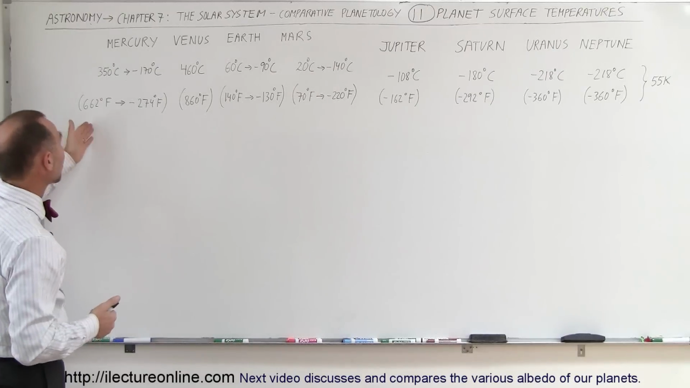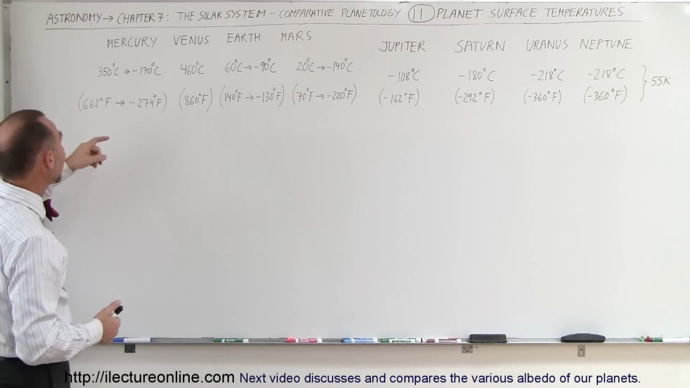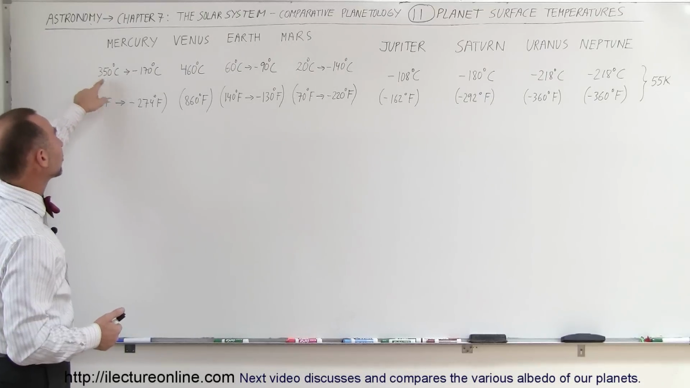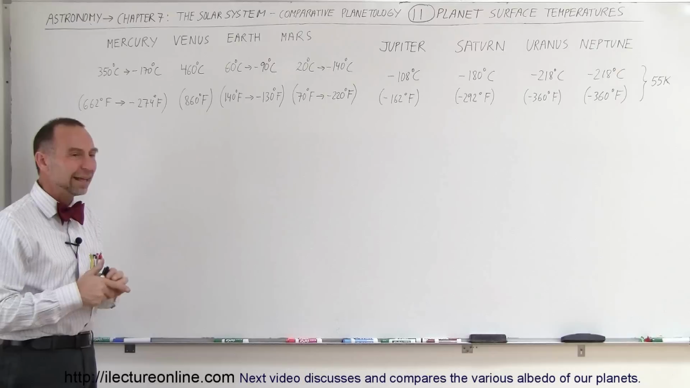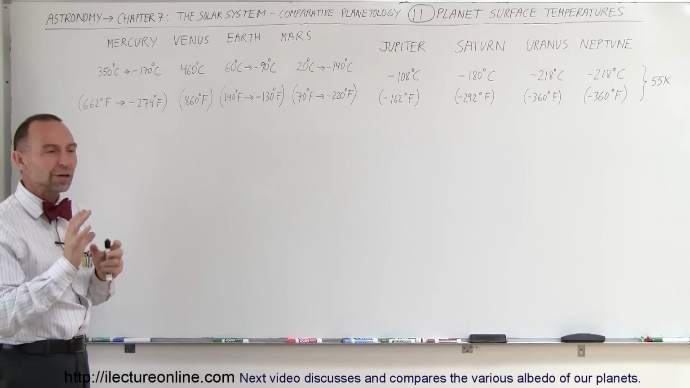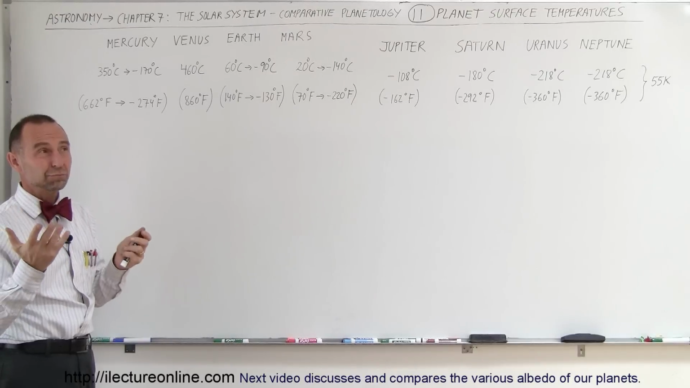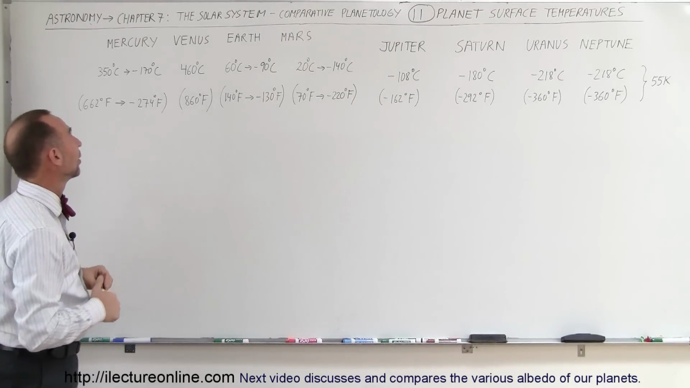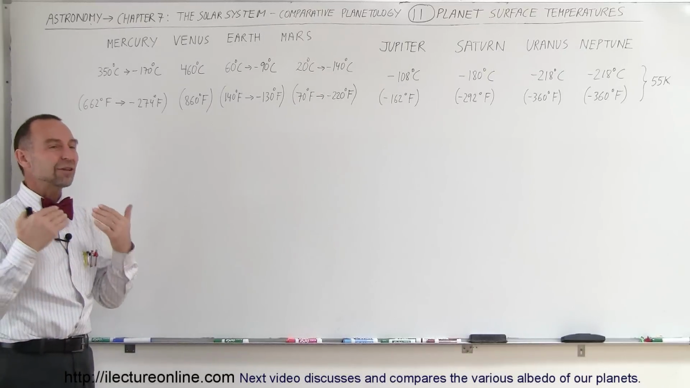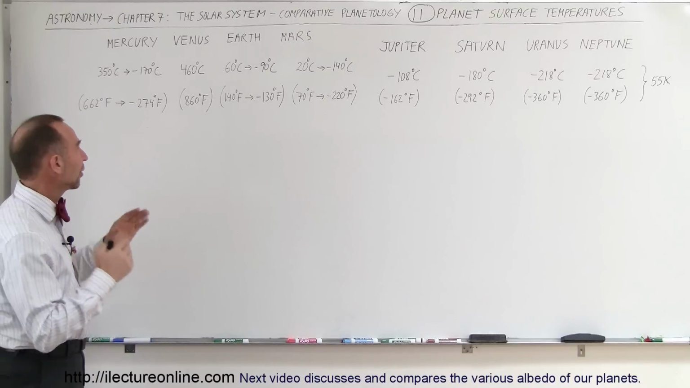In the case of Mercury, of course, there not being an atmosphere, during the daytime temperatures will reach as high as 350 degrees centigrade. And that's, of course, because it's so close to the sun. And the days on Mercury are so long, about 115 days for a 24-hour period on Mercury, you can see that the temperatures are very, very high for a very long time.